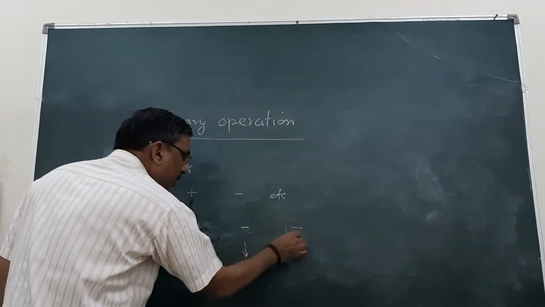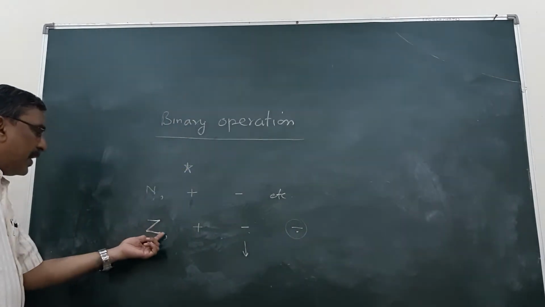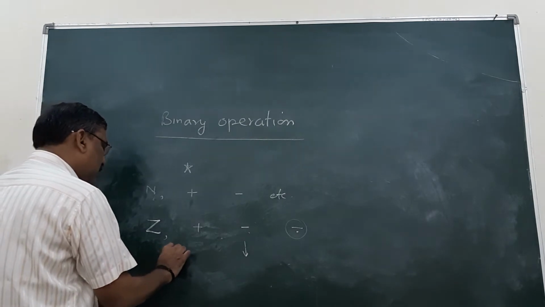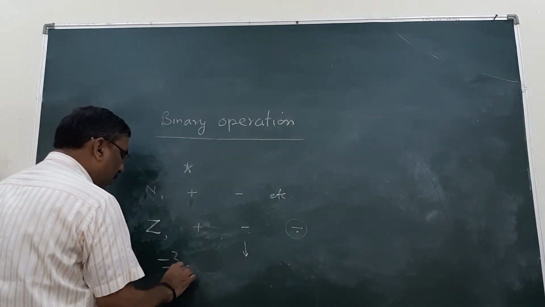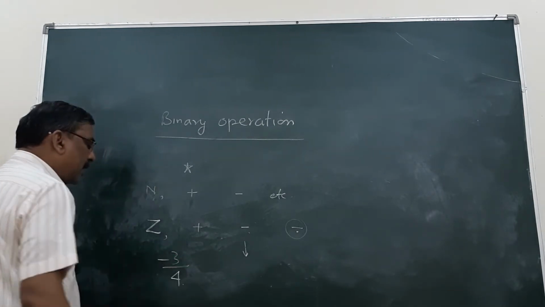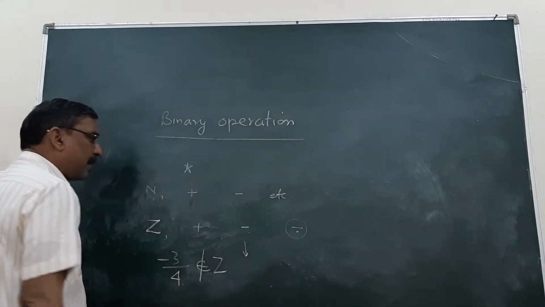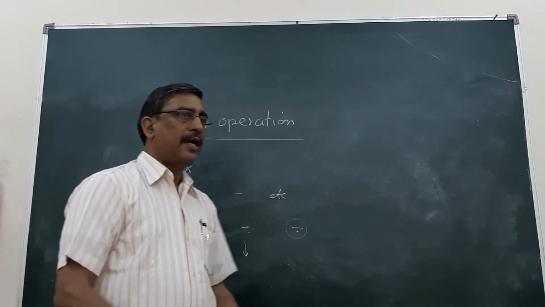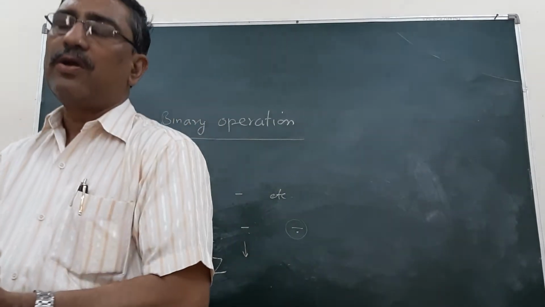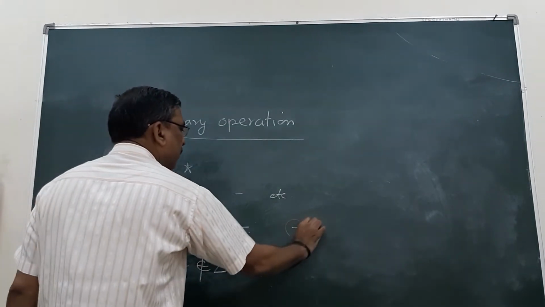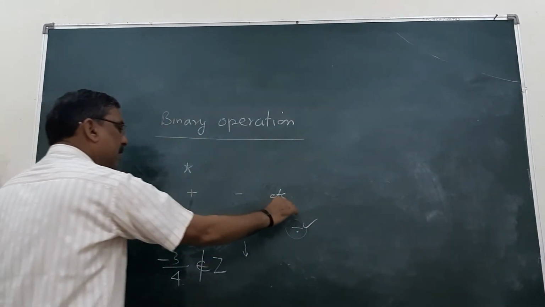Whereas for division, if we divide two integers, say minus 3 by 4, this does not belong to the set of integers. Therefore, division of two integers does not belong to the set of integers. Hence, division is not a binary operation.